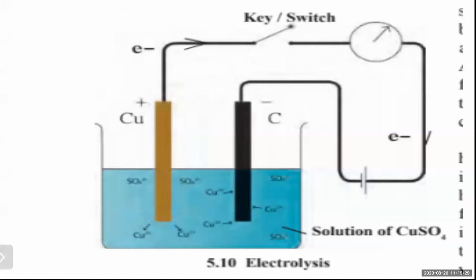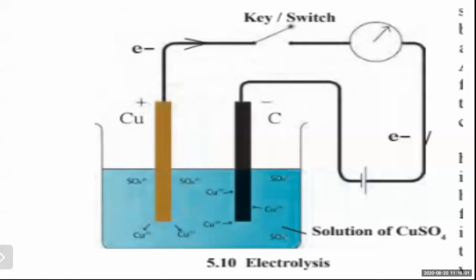Arrange the apparatus as shown and pass an electric current through the circuit. You have to arrange the circuit first: key, switch, and the wire. Pass the current through the circuit for some time and observe for any change. Definitely there will be a change. In the experiment we can see that in the blue solution, copper is getting deposited on carbon.